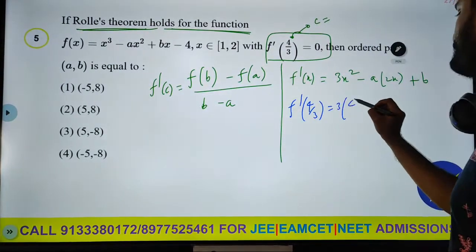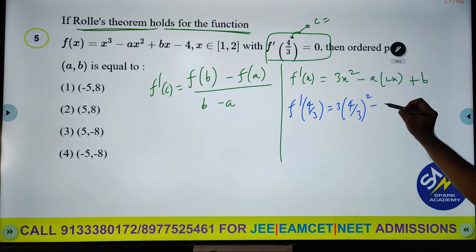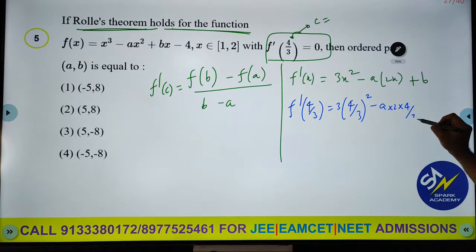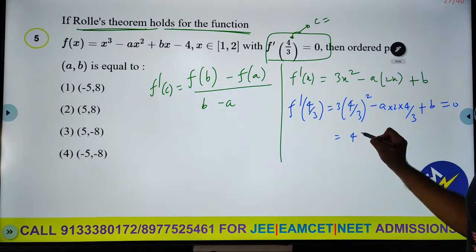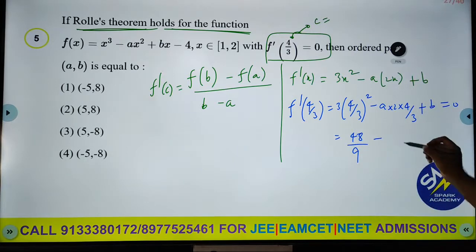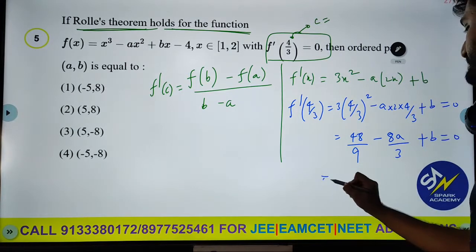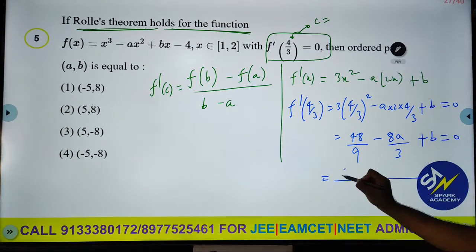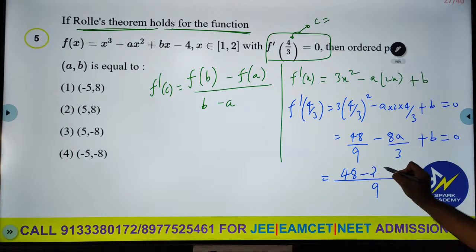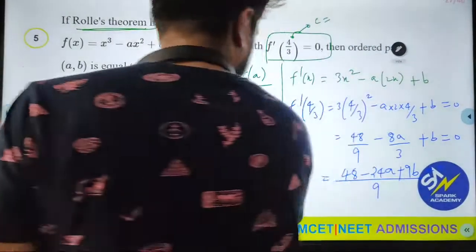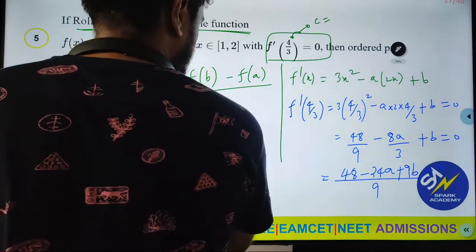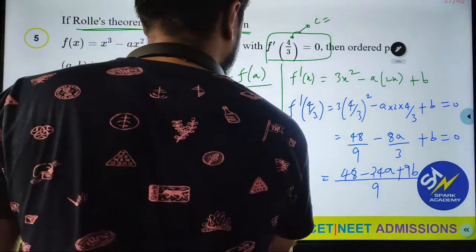F dash of 4 by 3 is 3 times 4 by 3 whole square minus a times 2 into 4 by 3 plus b equal to 0. So this is 16 into 3 is 48 by 9 minus 8a by 3 plus b equal to 0. LCM is 9. So this is 48 minus 24a plus 9b equal to 0. So now we are getting minus 24a plus 9b equal to minus 48.